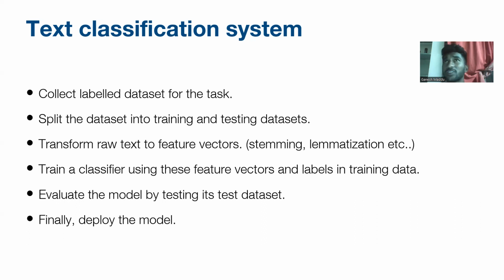Here we separate the dataset into training and testing, like 80% training data and the remaining for testing. We train a classifier using these feature vectors and labels in the training data, and evaluate the model by testing on the testing dataset. Now finally we develop the model.